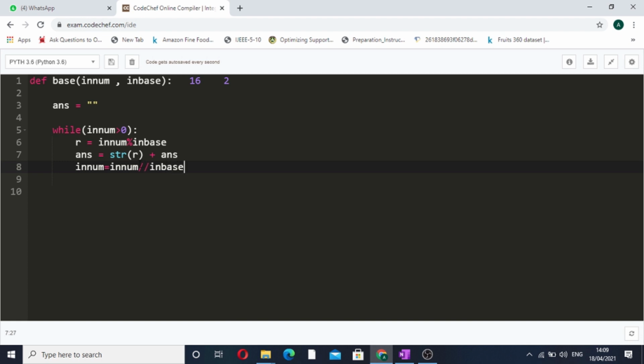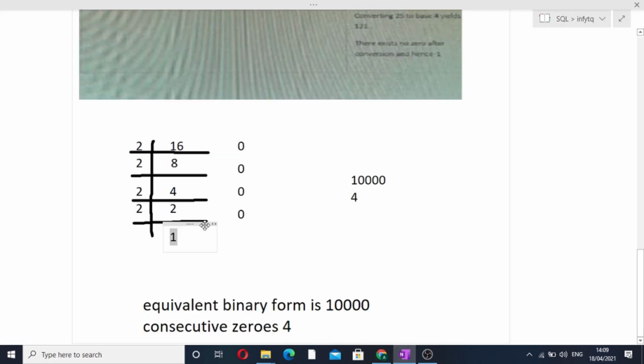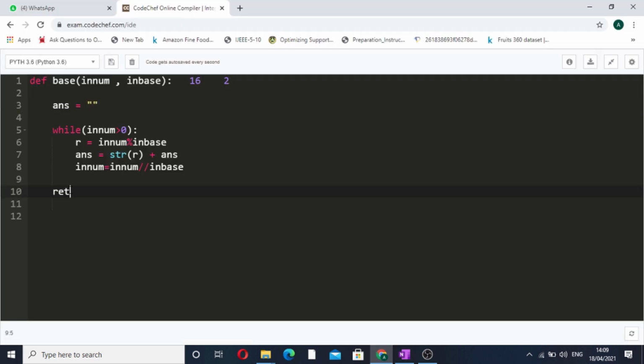We use double divide because if we use a single divide, our result will be a float, and we do not require float values. So enum double divide by in base gives us the integer value. After this loop is over, our answer string will contain all the remainders starting from bottom to above, like this. So we simply return our answer string from this function.